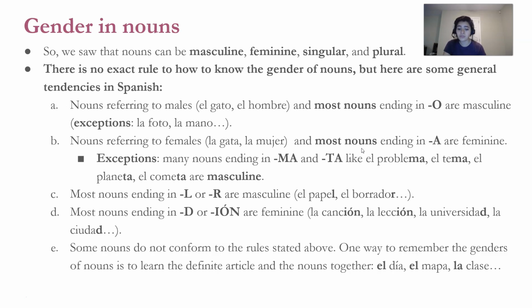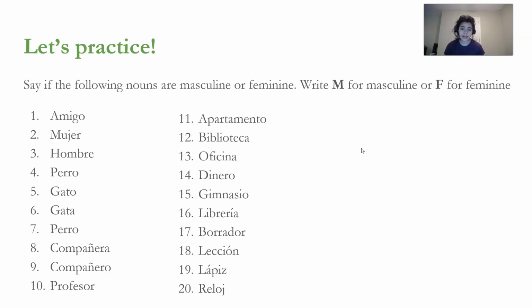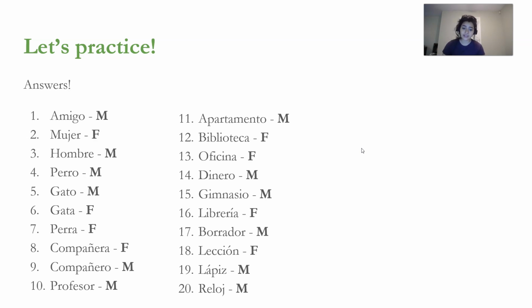Some nouns do not conform to the rules stated above. One way to remember the genders of nouns is to learn the definite article and the noun together. So when you learn new vocabulary, it's better to remember the new vocabulary with its article. So el día, the day, el mapa, the map, la clase, the class. So right now we're going to practice. Say if the following nouns are masculine or feminine, you have to write an M or an F. Here you can check your answers. Please pause the video to check them.